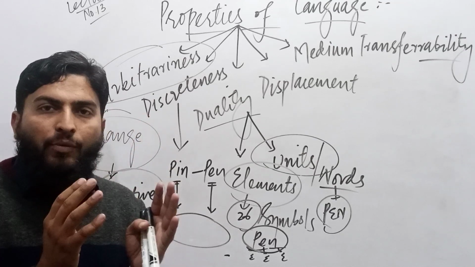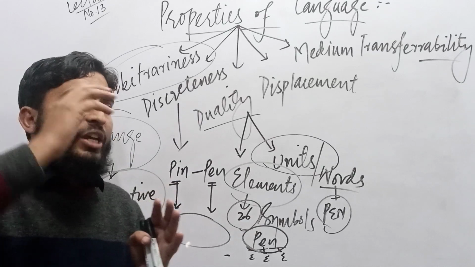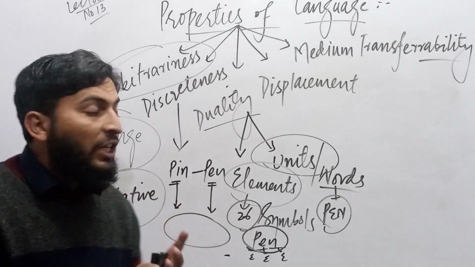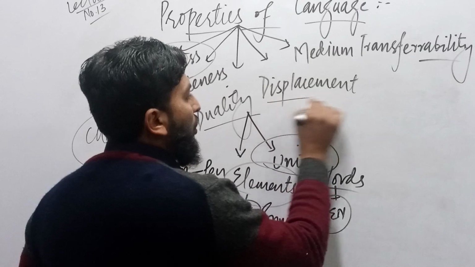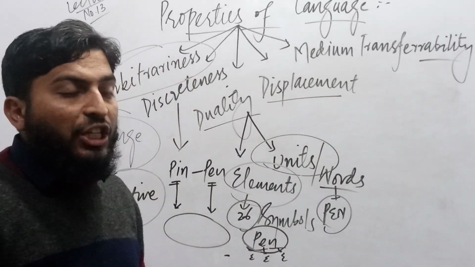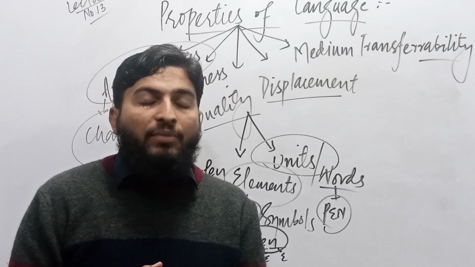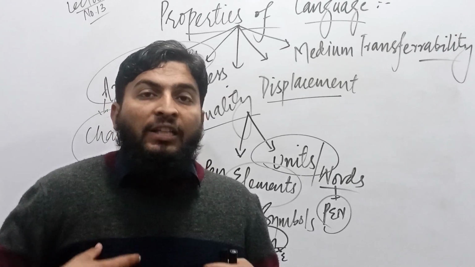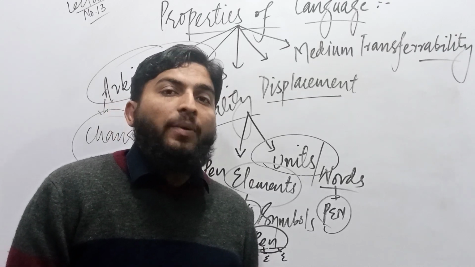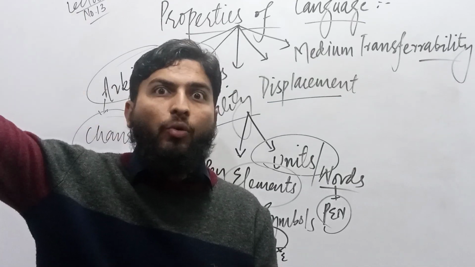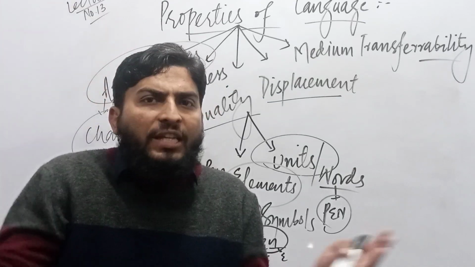We can recall our past. We can share, we can narrate a story from the past. This property of language is called displacement. Even displacement is also called this thing, that if I'm sitting in Lahore, if I'm here in Peshawar, and something occurs to me in Peshawar, and then I travel from Peshawar to Lahore, and then in Lahore, what is there?